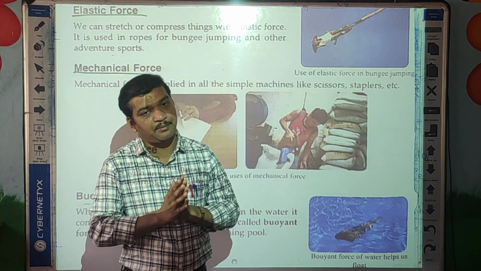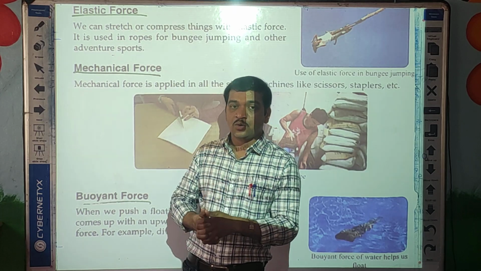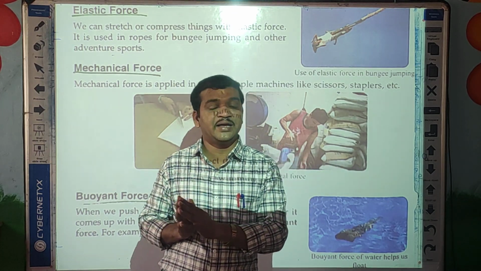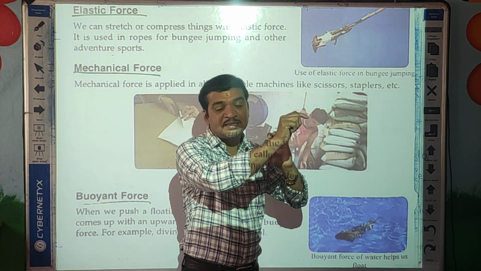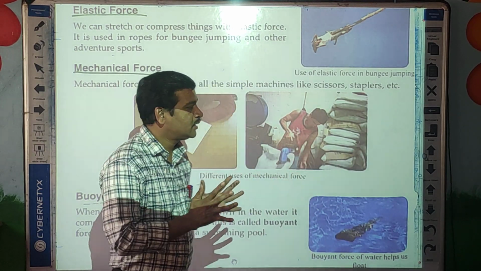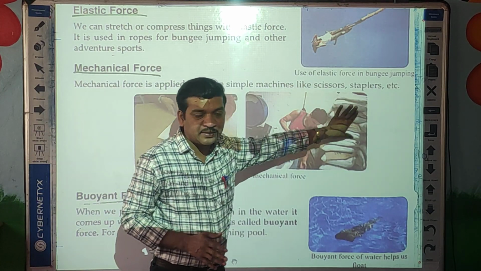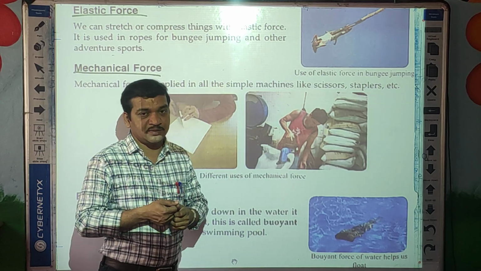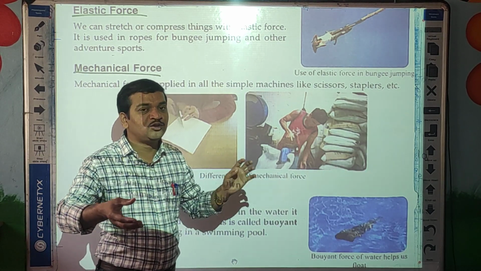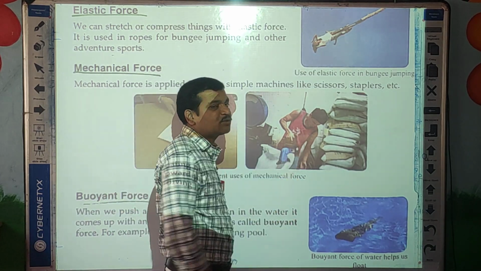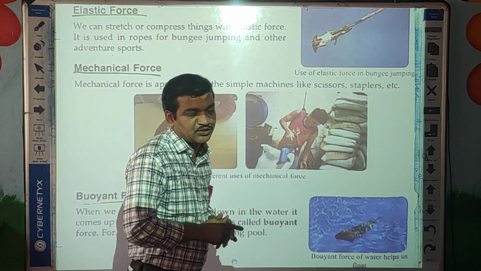At that time we apply the mechanical energy on the nail, and that is why the nail is inserted into the wall. Same example here, stapler. While stapling the paper, we apply the mechanical energy on the stapler, and due to that the pins fix into the papers. So this is about the mechanical energy, students.